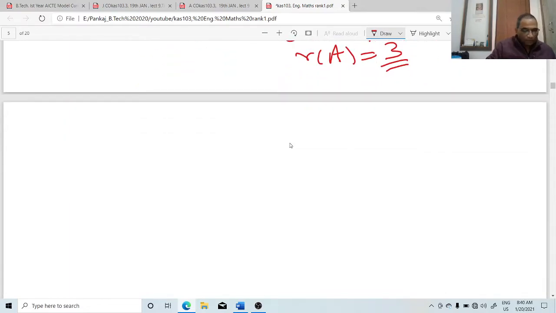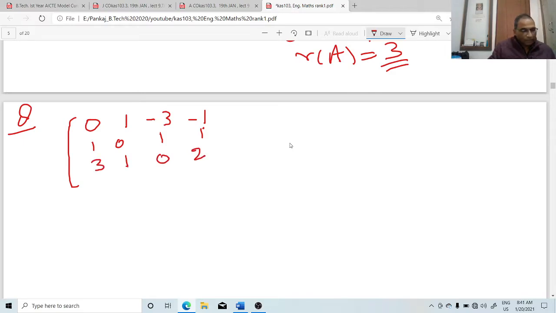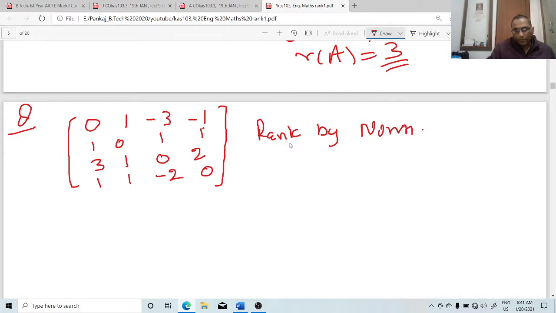We take one more example. This is 0, 1, minus 3, minus 1. 1, 0, 1, 1, 3, 1, 0, 2. And this is 1, 1, minus 2, 0. Rank by normal form.